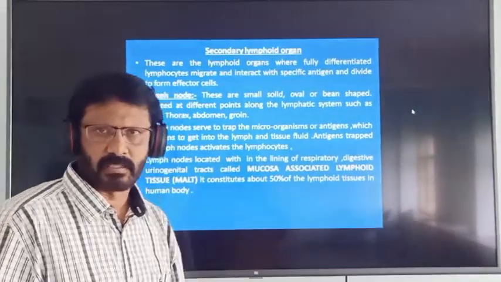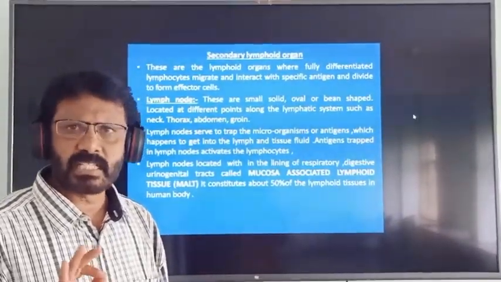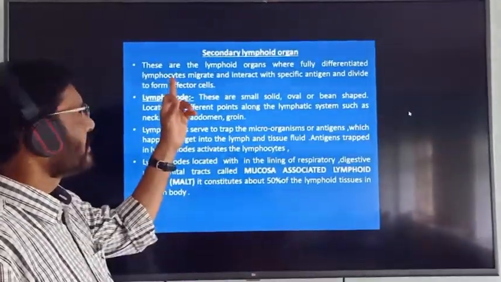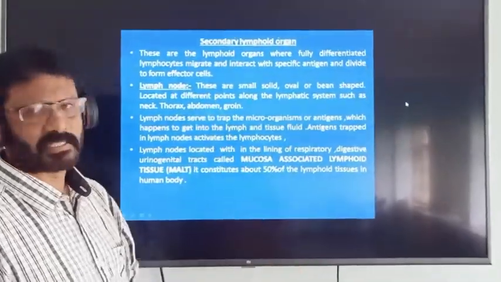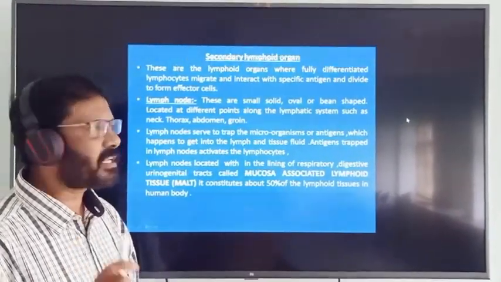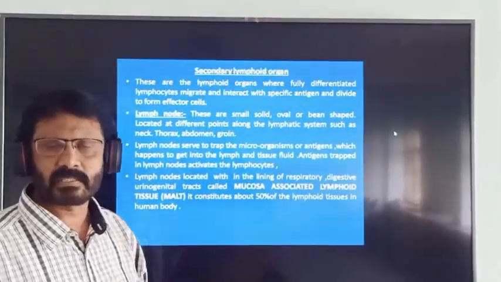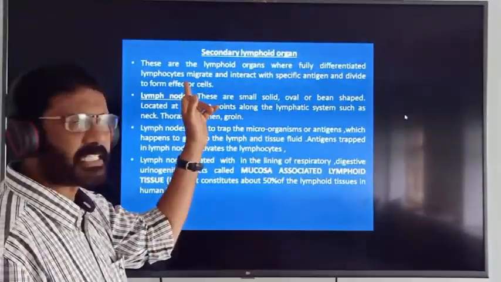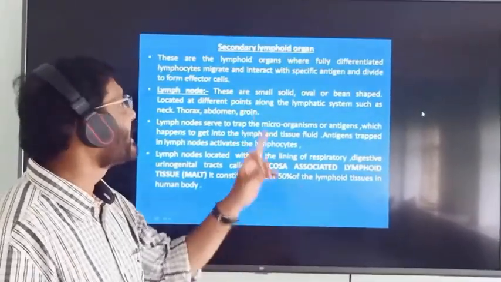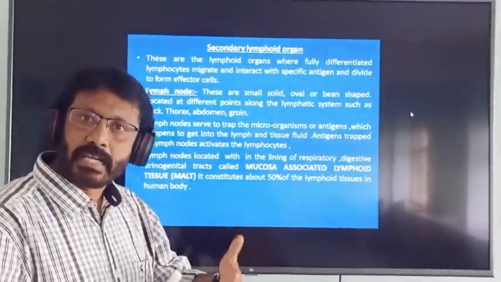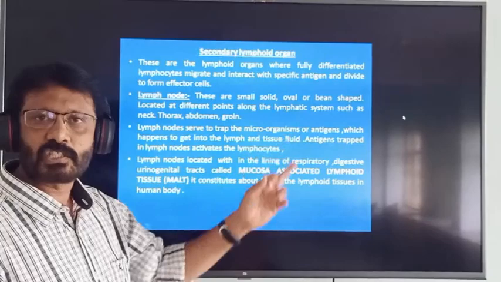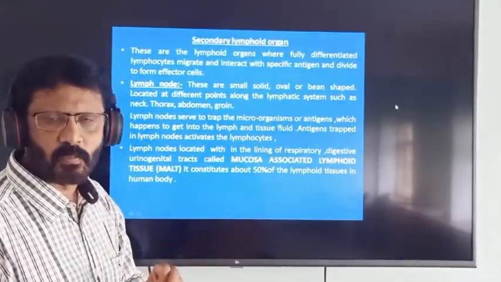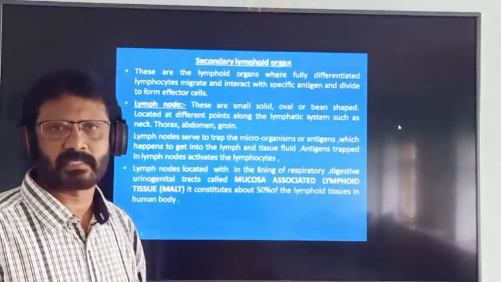So secondary lymphoid organ. So what is secondary lymphoid organ? They are the lymphoid organs where fully differentiated lymphocytes migrate and interact with specific antigen and divide to form effector cells.